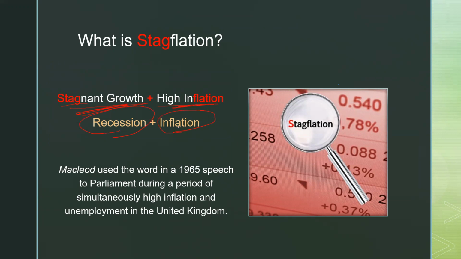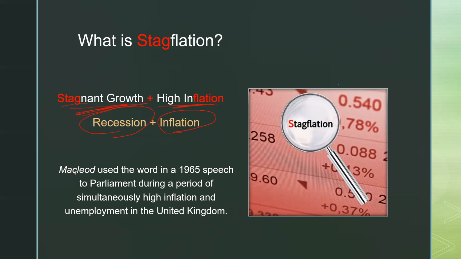That means you are facing a situation when your economic activity is falling, but at the same time your price level is also increasing. Or in other words, your unemployment is increasing because there are no jobs, economic activity is going down, but at the same time your inflation is very high.